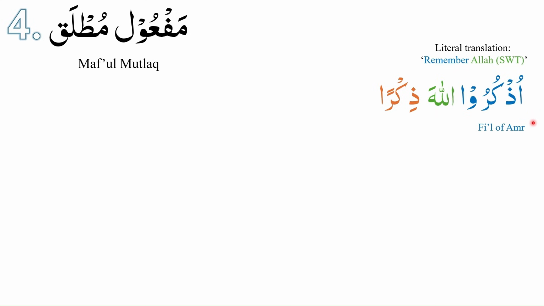Uskuru is fi'l of amr. It indicates the command to remember. Ism Allah is maf'ul bihi. Ism Allah is the recipient of the remembrance. So what is zikran at the end of this section of the jumla? Let us look at zikran in more detail.